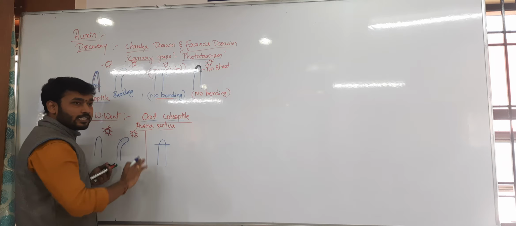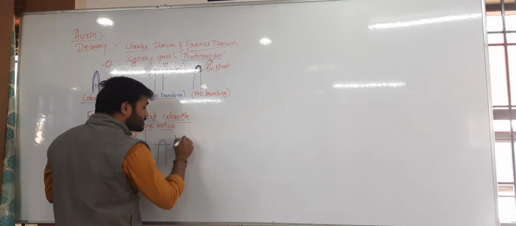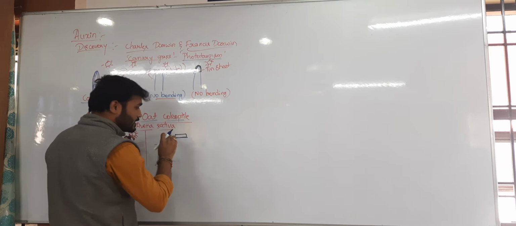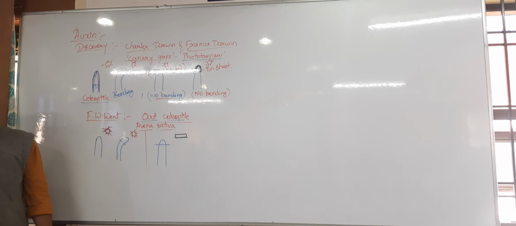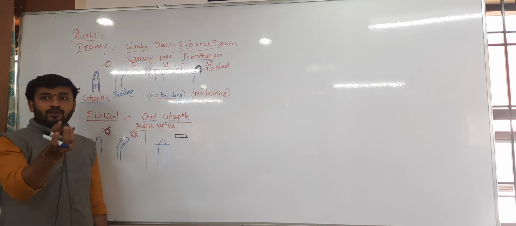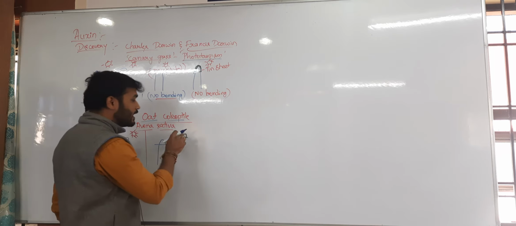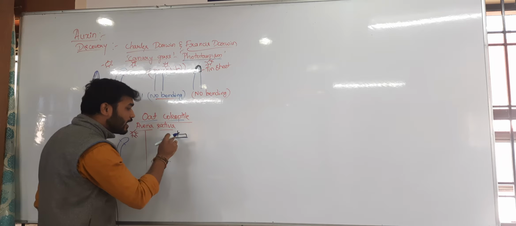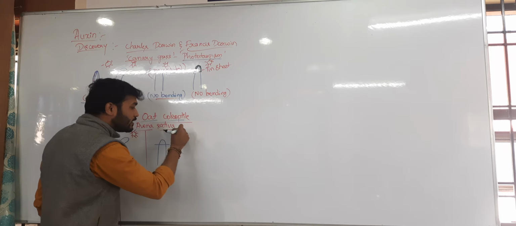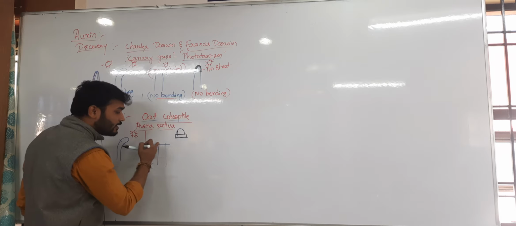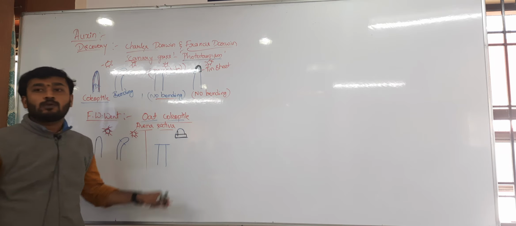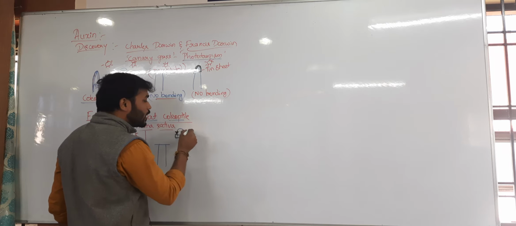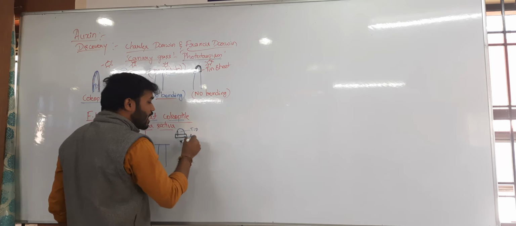They are cut, that is decapitated. Then this is an agar block. What is agar? It is a hydrocolloid. It has an affinity towards the molecules, right? So easily it will get imbibed. Hence imbibition is what? Diffusion. Hence the agar block was placed with the decapitated coleoptile. That one, the coleoptile tip, was placed on the agar block. So this is the coleoptile tip, this is the agar block.